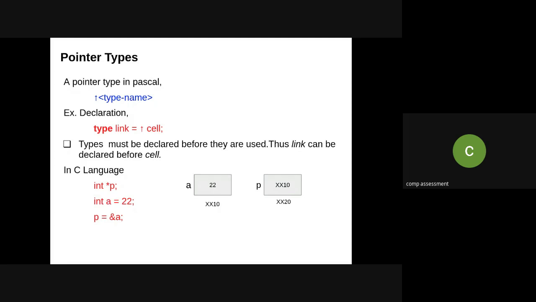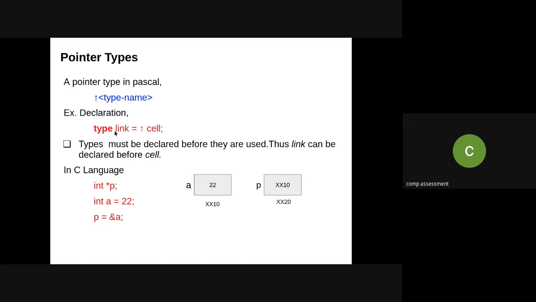So when we are using the pointer type in Pascal, it will be declared with the arrow. So while declaring, we have to specify the type keyword, the name of the variable equal to an arrow and another variable which will indicate the type of the link which will point to a specific variable. So a pointer type in Pascal is indicated with an arrow and the type name, that is the name of the variable. In this case, the type must be declared before it is used, and thus link can be declared before the cell.